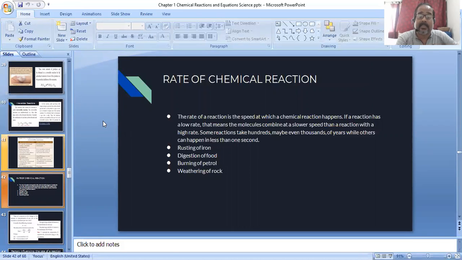Suppose like rusting of iron, digestion of food, burning of petrol, and weathering of rock. In these activities, we calculate or identify the rate of chemical reaction, meaning which reaction is very fast, where the reactant converts into product quickly, and which reaction is very slow, where the reactant converts into product over a very long time. So we identify whether the rate is high or slow.